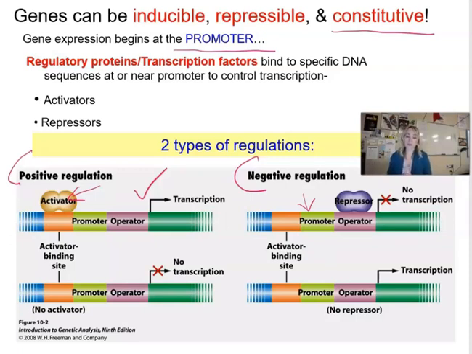Negative regulation refers to the fact that you have a repressor protein that is bound to the operator site, and because the operator is downstream of the promoter, if you had your transcription factors and your RNA polymerase right here, that would try to move this way and read the gene. It's not going to be able to do that because that repressor protein is actually in the way. So no transcription is going to happen. Negative regulation means we involve that repressor to turn off the gene.